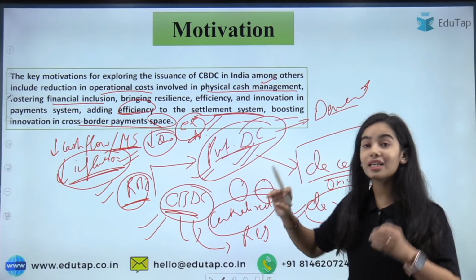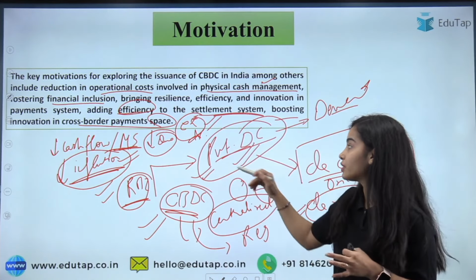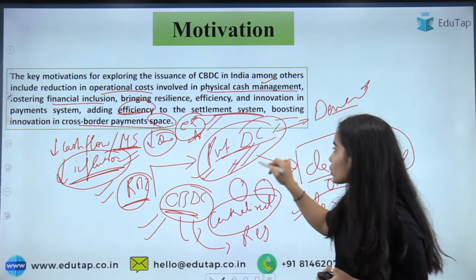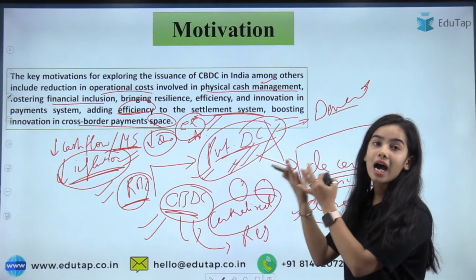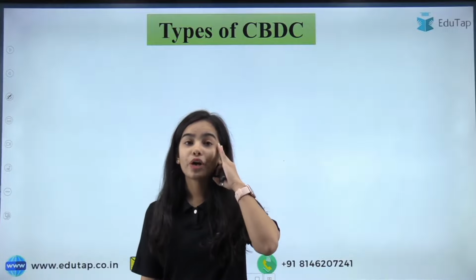So you can understand that the whole financial system of the country can go down if this private digital currency is not regulated, and that's why, to counter this private digital currency, the RBI brought the central bank digital currency. So I hope you have understood this.